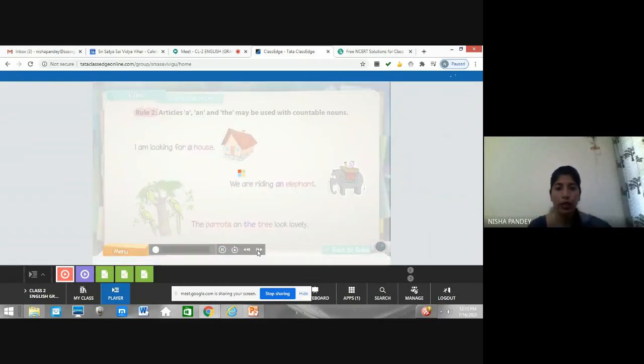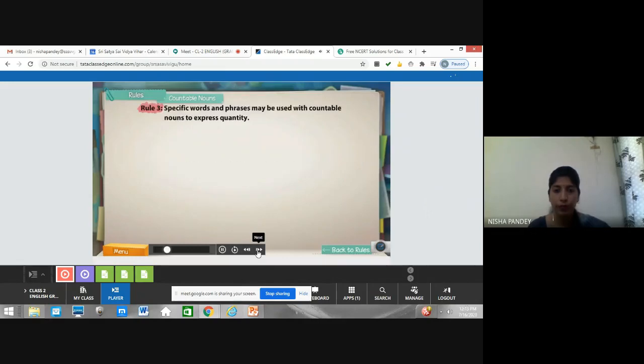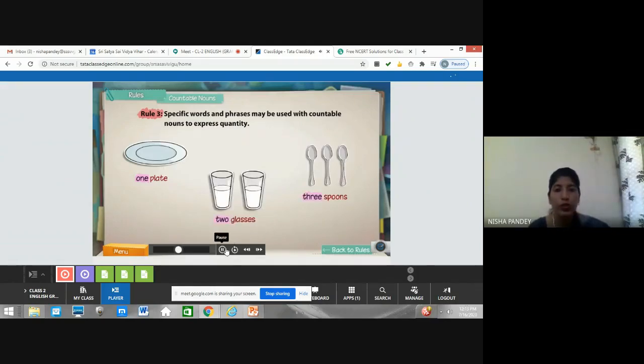Specific words and phrases may be used with countable nouns to express quantity. So first, we use specific words or specific phrases to represent countable nouns and express the quantity, right? How many are there? For example, we can count plates, so it's a countable noun.